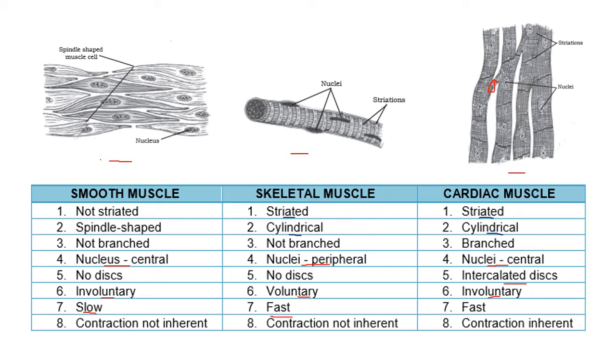Skeletal muscles are fast movements. We move very fast under a will, and cardiac muscle is also fast but with a rhythm. With the smooth muscle, the contraction is not inherent. Here also the contraction is not inherent, but in the cardiac muscle the contraction is inherent. Inherent means done on its own.